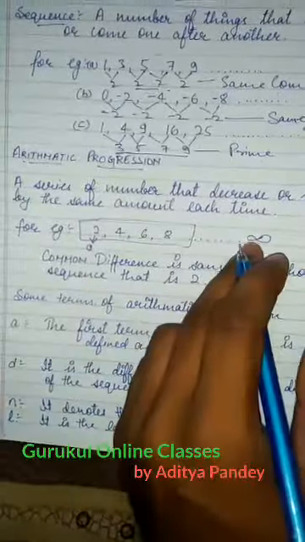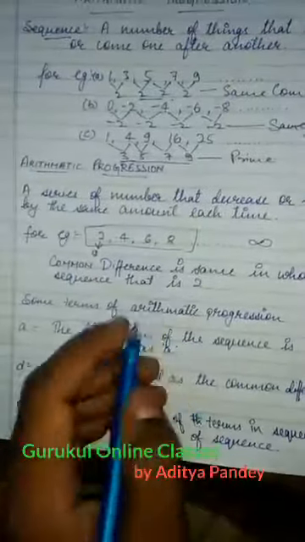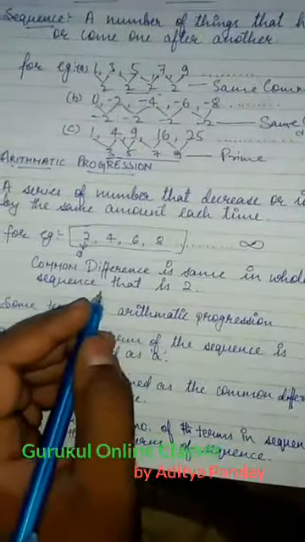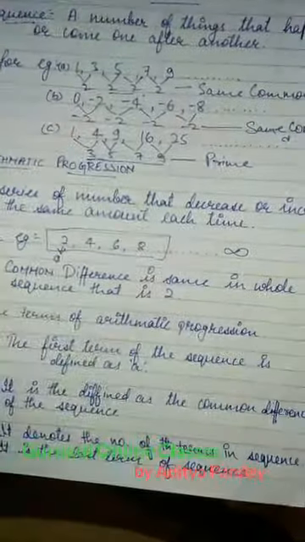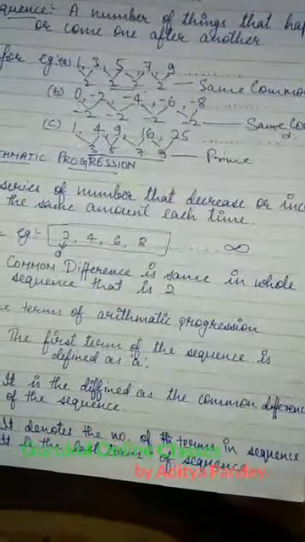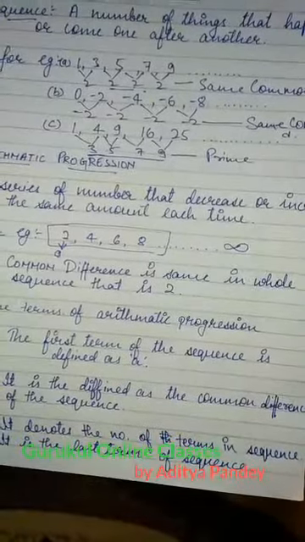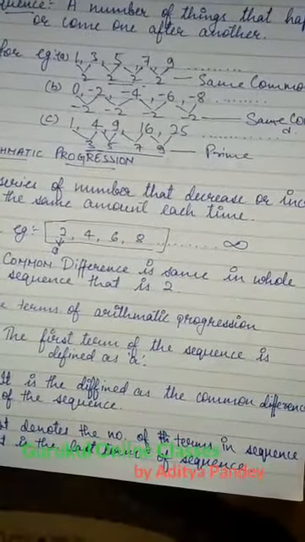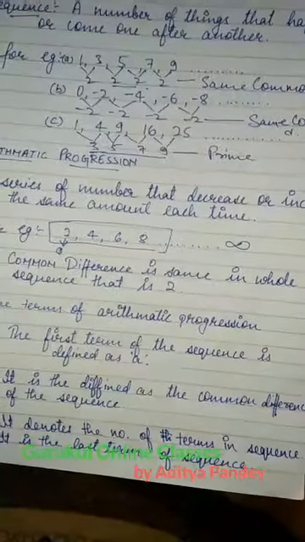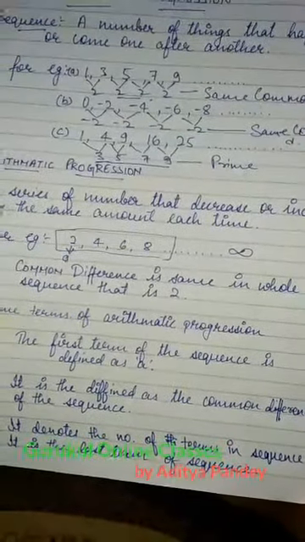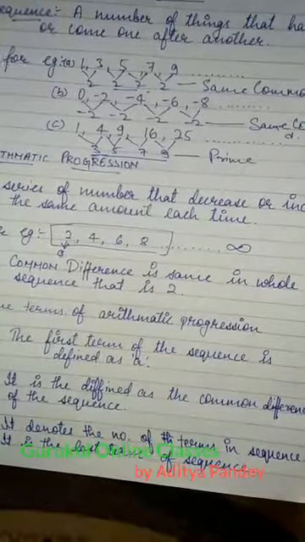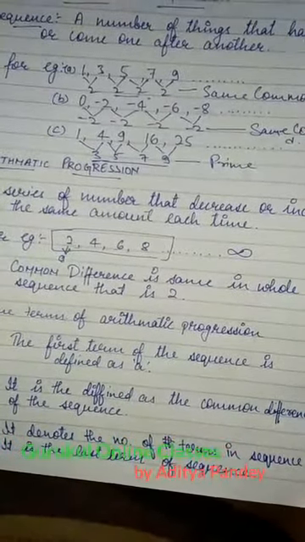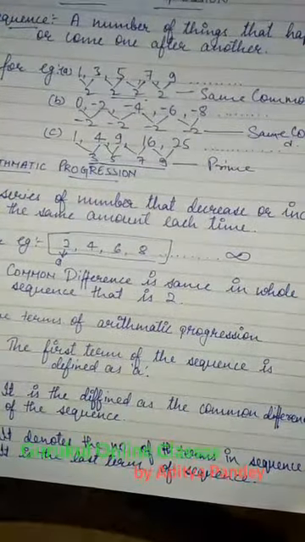The number of terms. Suppose we take one example, the table of 2, the whole table from 2 to 10. Here the number of terms would be 10, as 2 times 10 is 20. So the whole number of terms is 10, and 10 is denoted by n.